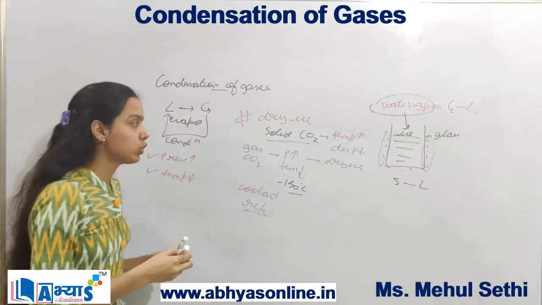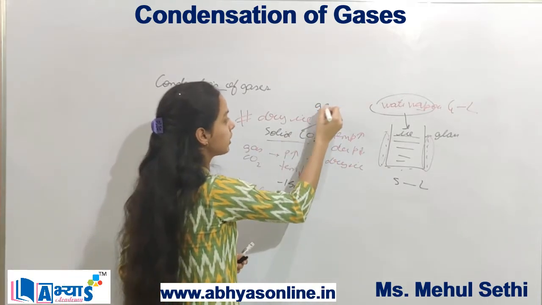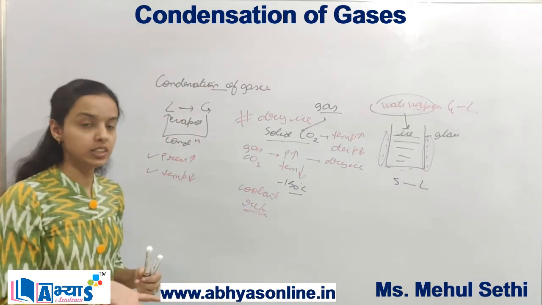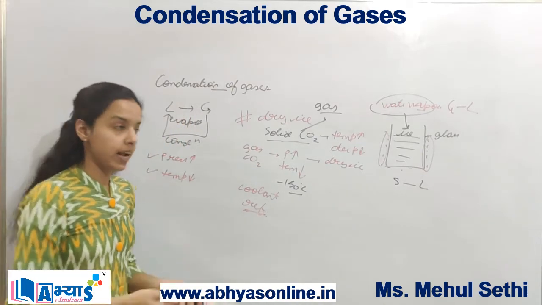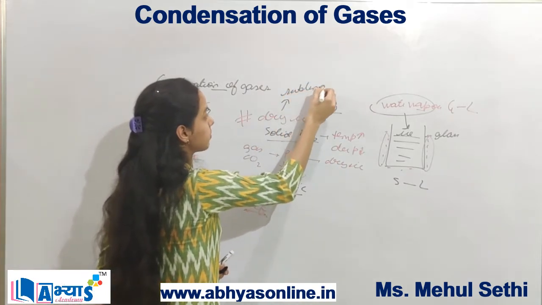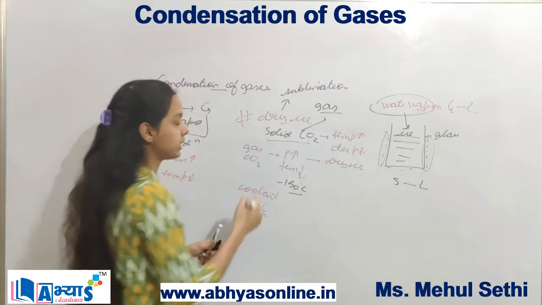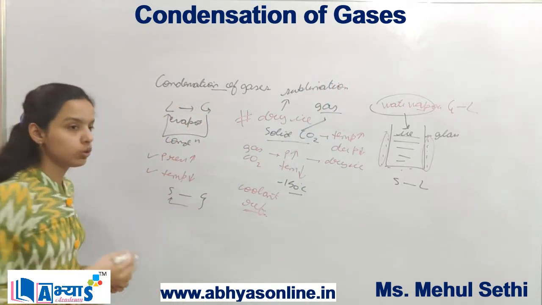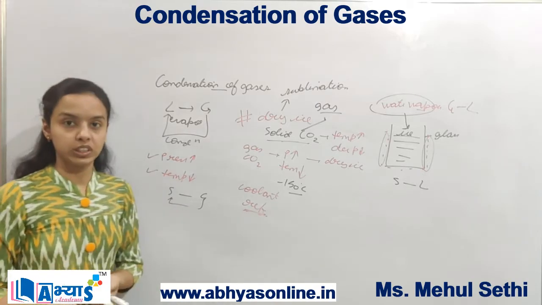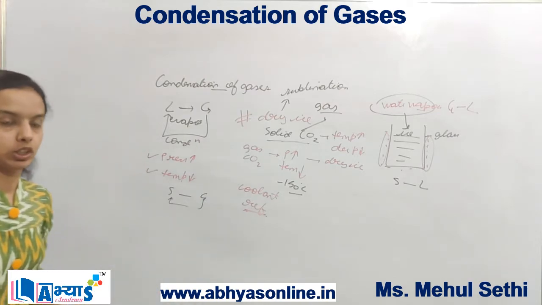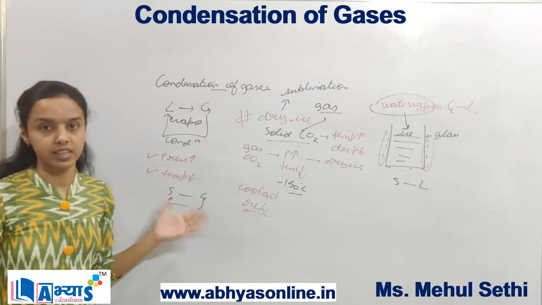That means this solid will convert into gases. Now when it is directly converting from solid to gases, there is no liquid state. That means dry ice is an example of sublimation. Sublimation is the process in which solid converts into gas and gas into solid. There is no liquid state. Hence we can say that dry ice is an example of sublimation. This was the concept of condensation of gases.